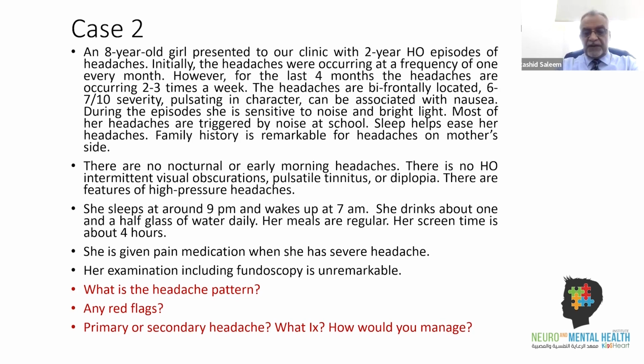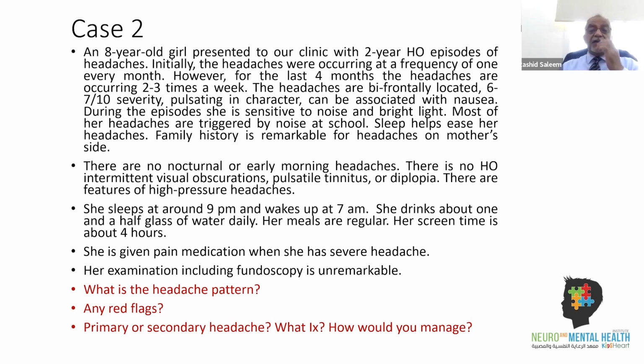This is an 8-year-old girl presented to our clinic with 2 years history of episodes of headaches. Initially, the headaches were occurring once every month. However, for the last 4 months, the headaches are occurring 2 to 3 times a week. The headaches are bifrontally located, 6 to 7 out of 10 severity, pulsating in character, can be associated with nausea. During the episodes, she is sensitive to noise and bright light.